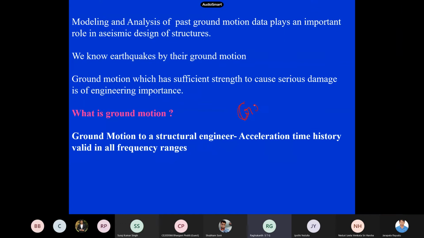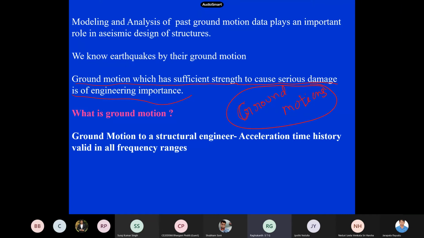So now for earthquake engineers, the most important thing is these ground motions. Among all the ground motions, the ones which have sufficient strength to cause serious damage to my structure are of engineering importance. So this is what we are interested in as hazard, and these types of ground motions we have to study